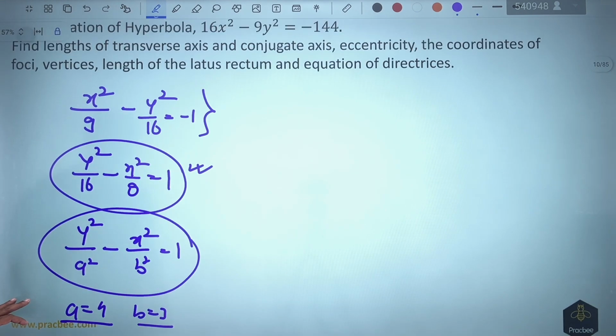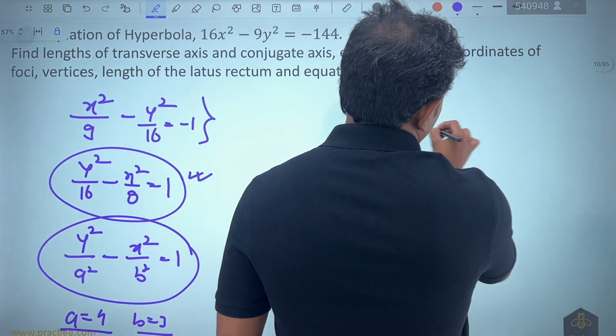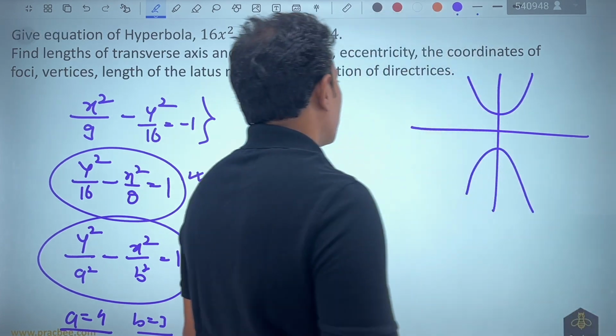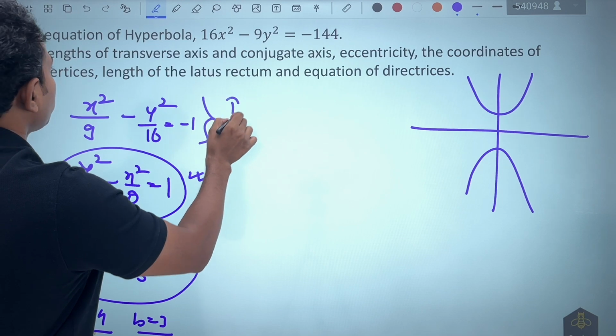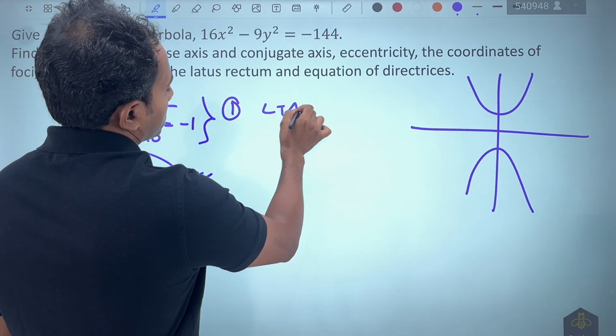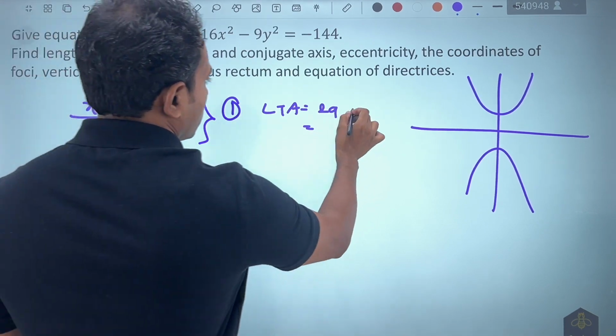Now let us see what they have asked in the question. So now first draw a small diagram. If I draw a small diagram, you can see the orientation has changed, it has become like this. Now having said that, let us write the first thing: the length of the transverse axis. The length of the transverse axis is nothing but 2 times a. So that becomes nothing but 8.